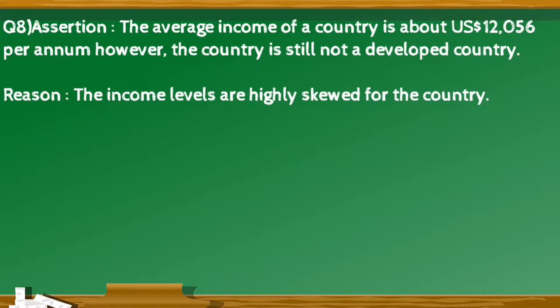Question number 8. Assertion: The average income of a country is about 12,056 US dollars per annum. However, the country is still not a developed country. Reason: The income levels are highly skewed for the country.